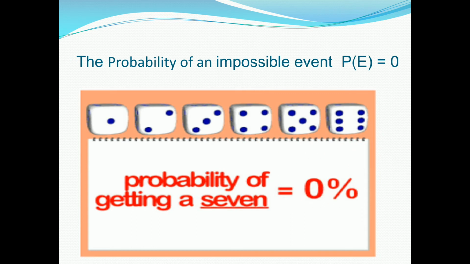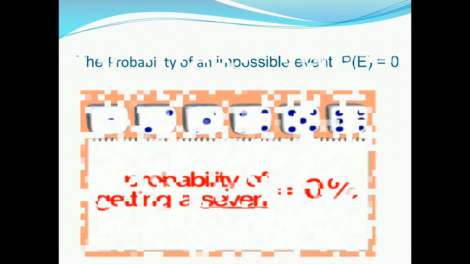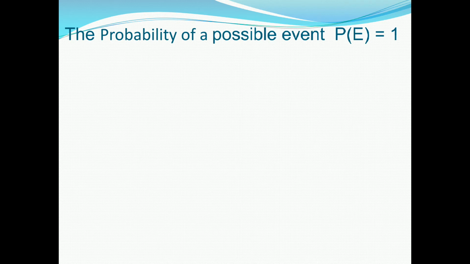Okay. Next, it will not take place. It means that. Now, possible event. The probability of a possible event is 1, always 1. Okay. Possible event means it will take place 100%. Impossible event means it will not take place 100%.